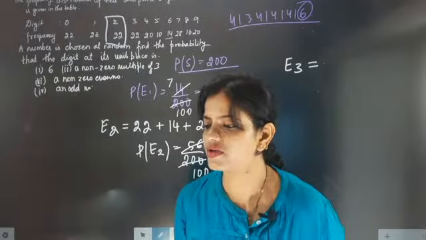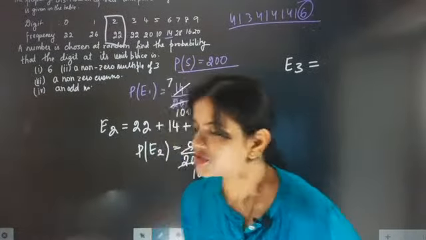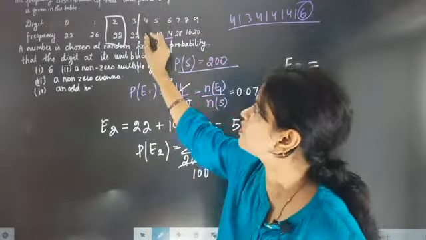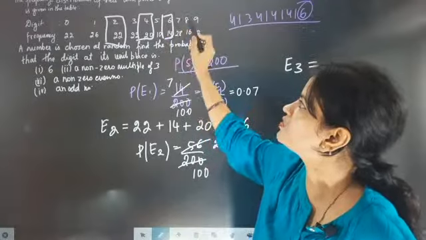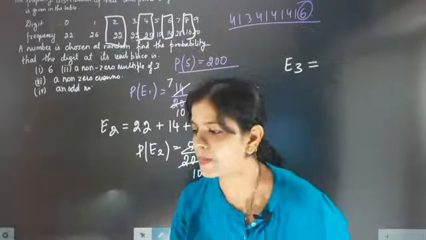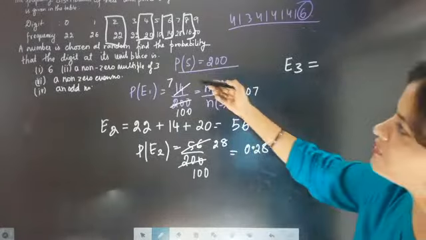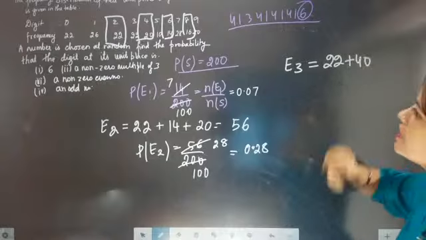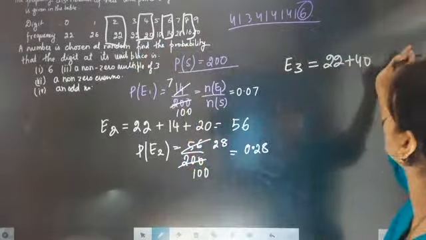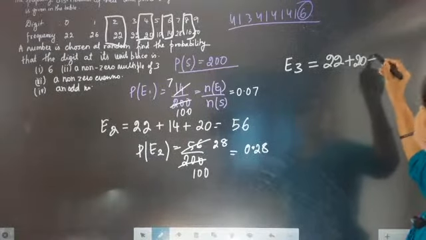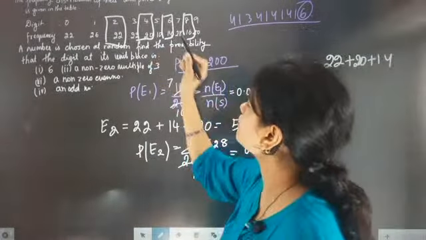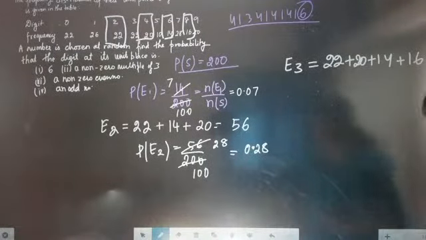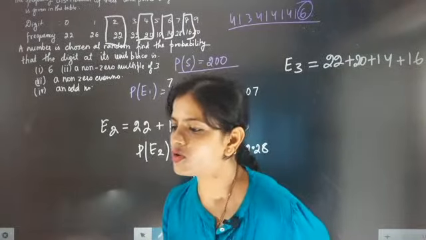Just 1 minute, Vishal. Now it's all right. So now 2 is a non-zero even number, 4 is a non-zero even number, 6 is a non-zero even number, and 8 is a non-zero even number. So for the probability of getting a non-zero even number, the counts are 22, 20, 14 and 16. I hope now it is all right.